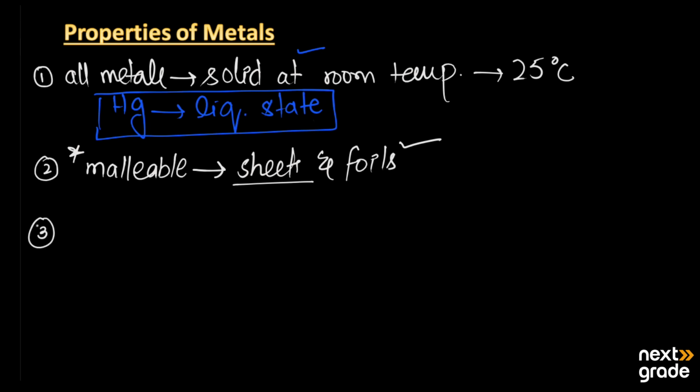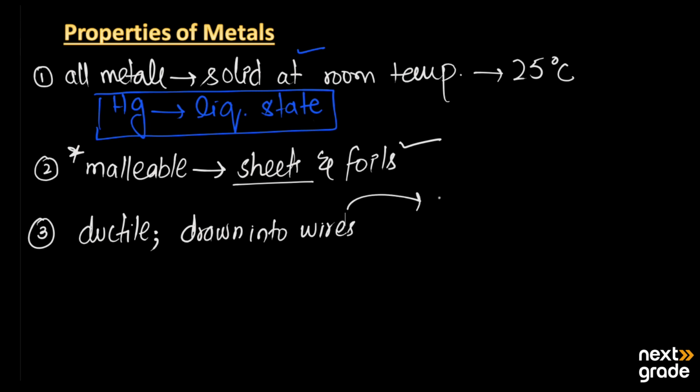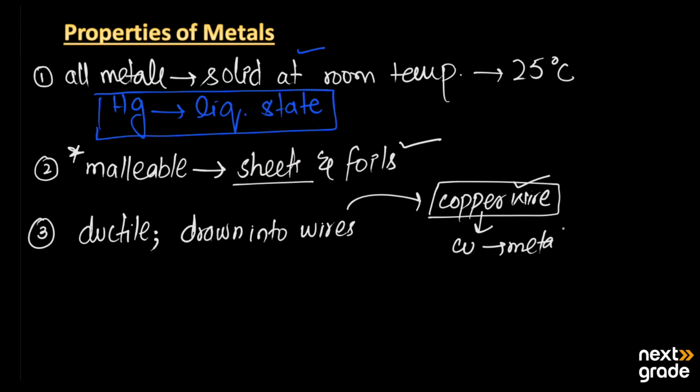Next, the third property of metals is that they are ductile. What is meant by ductile? This is the property that they can be drawn into wires, so we can make wires. The daily life example is the copper wires that we use for the transfer of electricity. These wires are mainly composed of copper, whose symbol is Cu, and it is a metal.